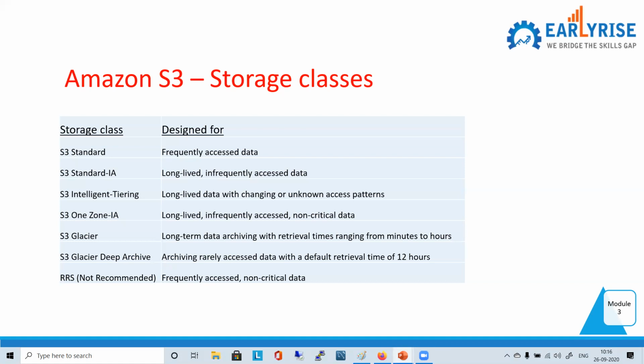Correct. So if your data is very crucial and used for some mission critical application, or very valuable, very costly data, will you be putting it in one zone? No, because this is for non-critical data. So it's only 99.5% available.